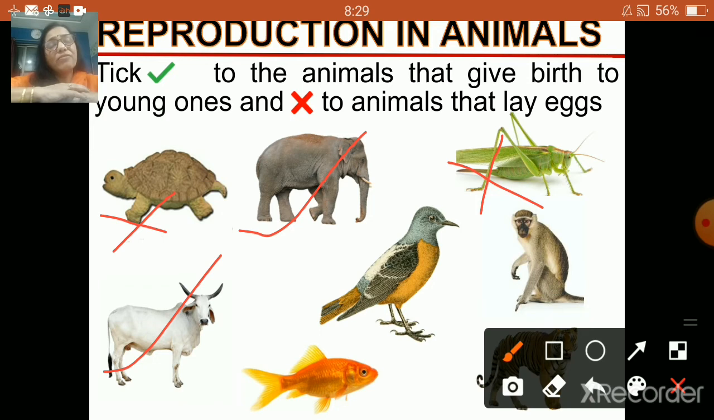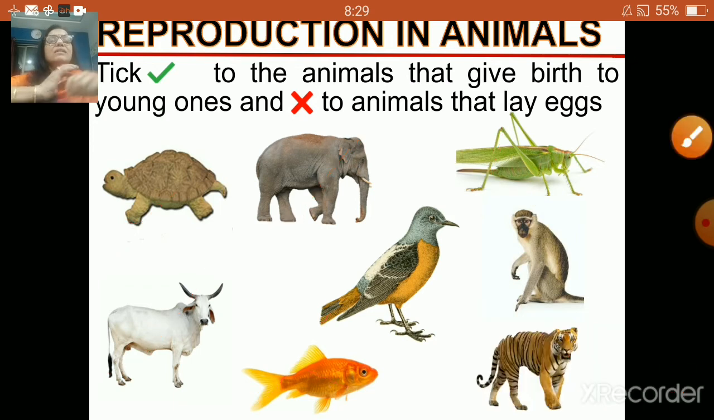Another picture as you can see is of a fish. And fish reproduce by laying eggs. So it is cross. Right, children? As fish reproduce by laying eggs. Another picture here is of a tiger. And tiger also, as you know, is a mammal. It gives birth to its cubs and also take care of its cubs. So we have to put right on this.